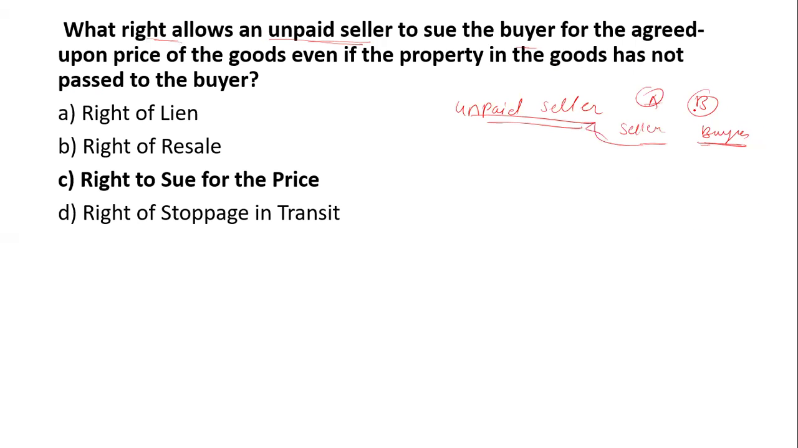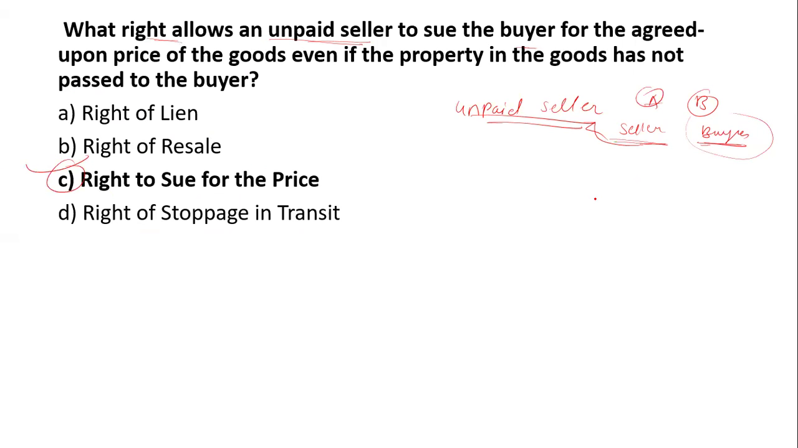If the property has not passed to the buyer, it is a right of the unpaid seller to sue the buyer. So what is the condition? Option A, right of lien. Option B, right to resell. Option C, right to sue for the price, and right to stoppage in transit. So what is the seller's right? Yes, option C, right to sue for the price.